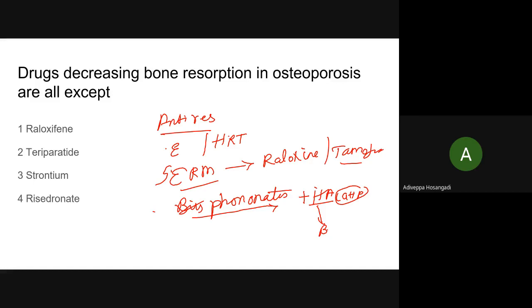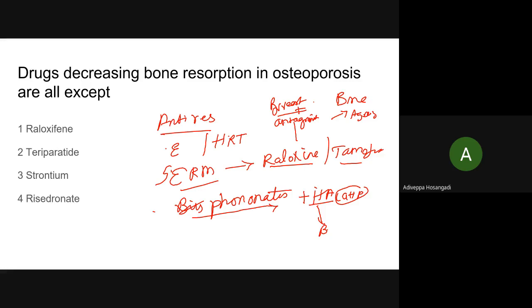The other anti-resorptive, Raloxifene, is a selective estrogen modulator. There are estrogen receptors everywhere, in the breast and also in the bones. This SERM, or Raloxifene, is an antagonist for estrogen receptors on the breast, but an agonist for estrogen receptors on the bone.